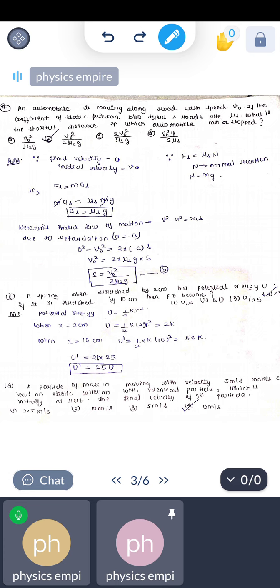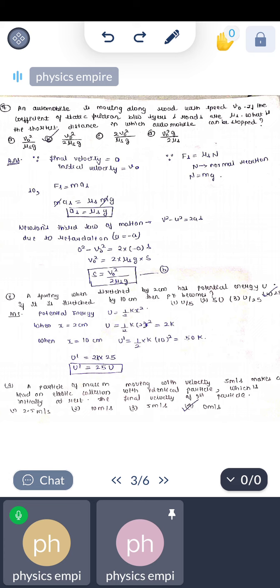We know that the potential energy of a spring is given by the formula U equals half k x square. When x is 2 centimeter, we put the value of x in the formula, and for 10 centimeter we again put the new potential energy. On dividing equation 1 and 2, we can find U dash equals 25 U.